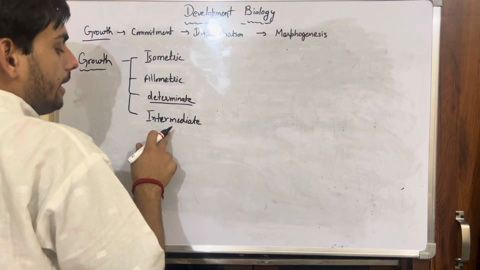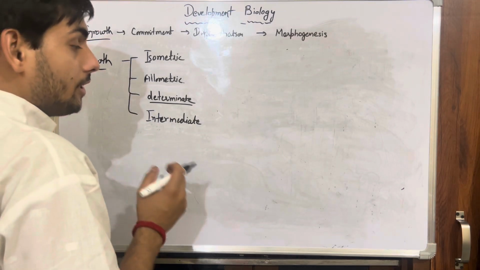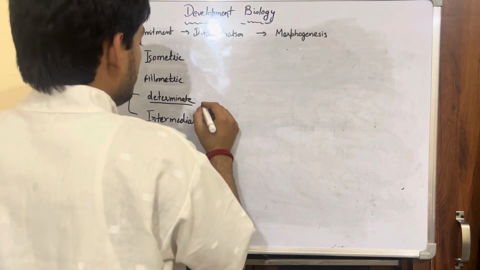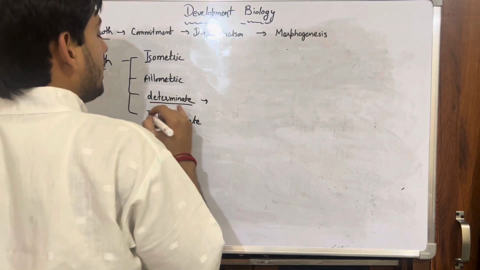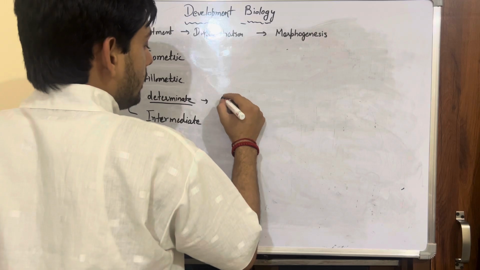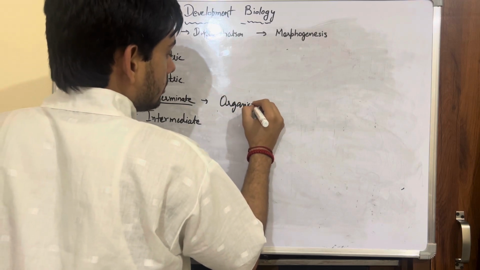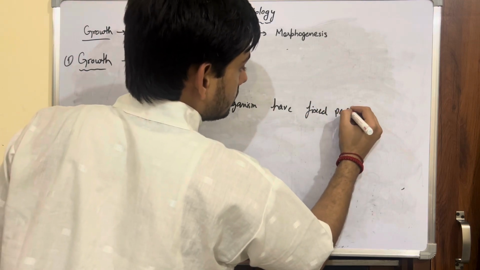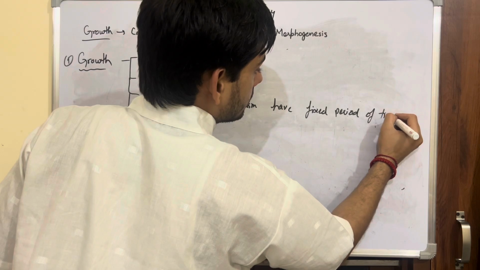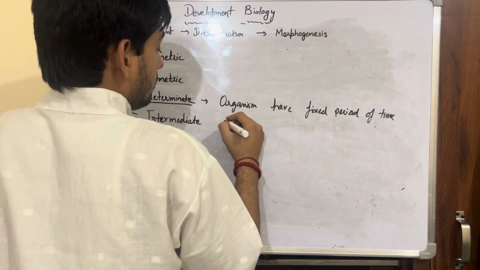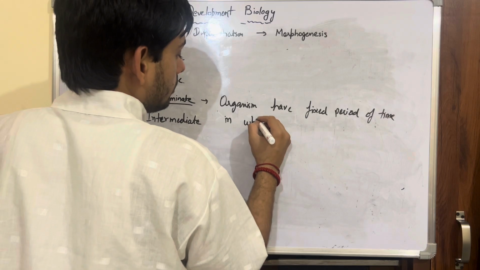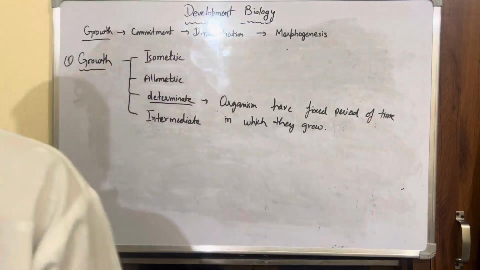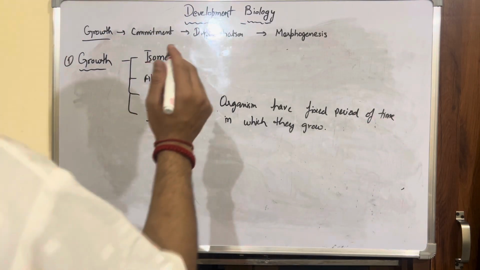Remember, determinate and indeterminate are related to time, while isometric and allometric are related to mass. In determinate growth, the organism has a fixed period of time in which it grows.